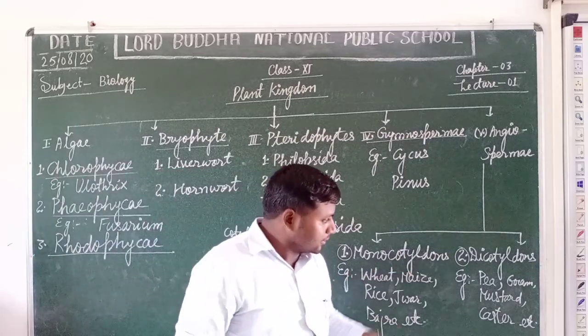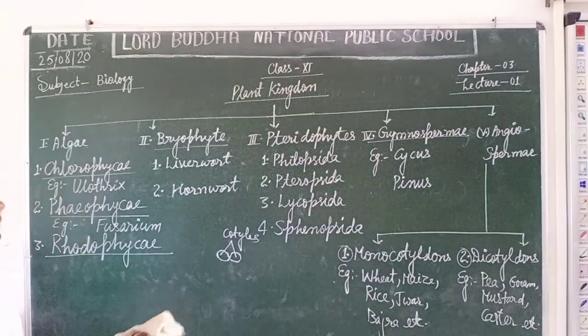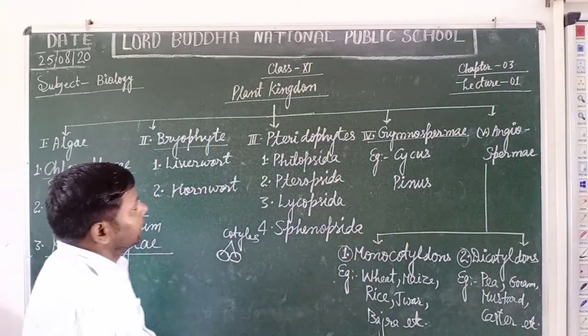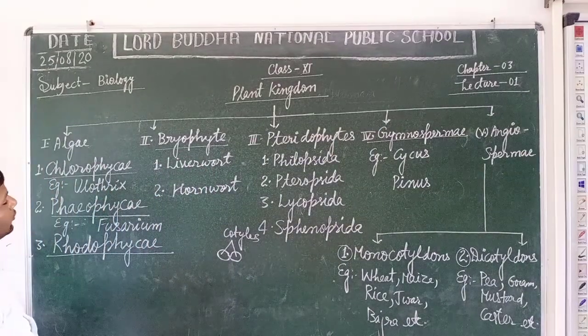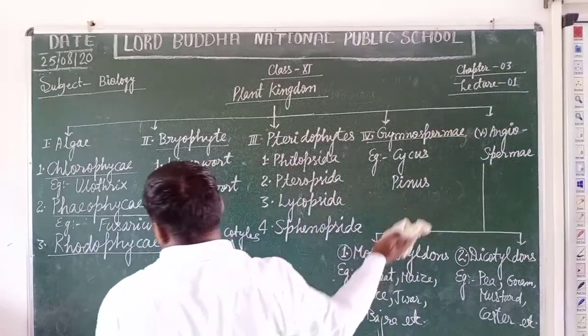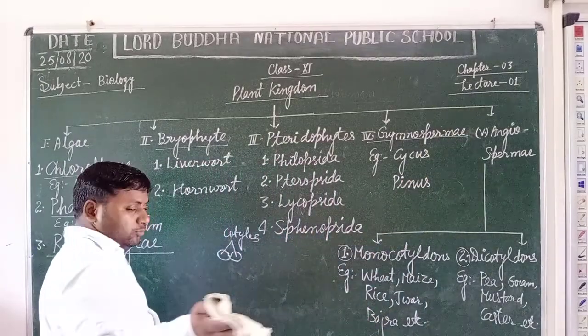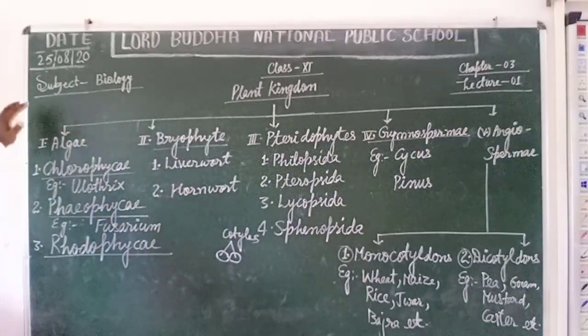Thus, students, this is the classification of the plant kingdom according to your syllabus, which you are going to study in this chapter. Now, students, first of all, we are going to discuss some differentiating characteristics of algae.